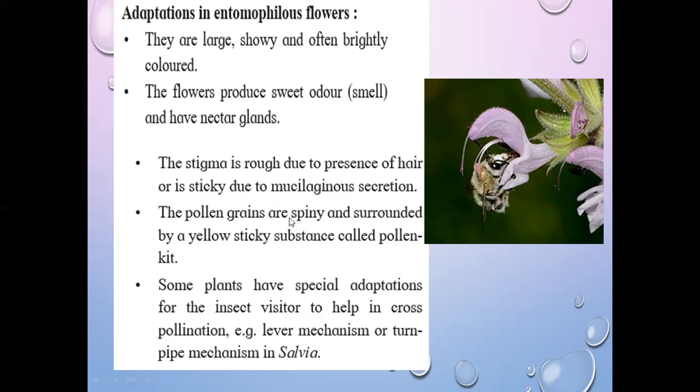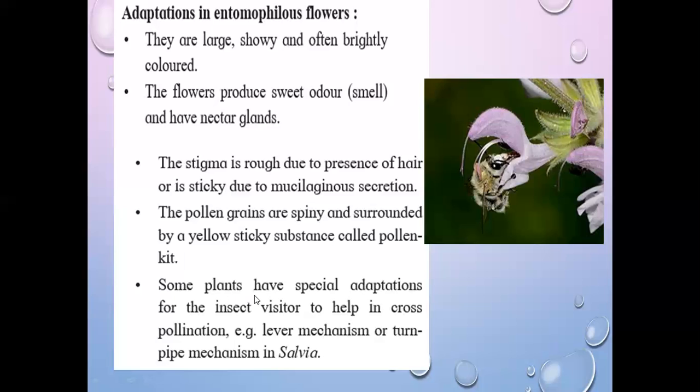The pollen grains are spiny. Pollen grains are also spiny and surrounded by a yellow sticky substance called pollen kit. The pollen grains produced at the anther are spiny, not smooth-walled. When an insect visits one flower, takes the pollen grains, and then deposits them on the stigma of another flower, the pollen grains are not trapped on the legs of the insect. That's why pollen grains have a rough, spiny surface.